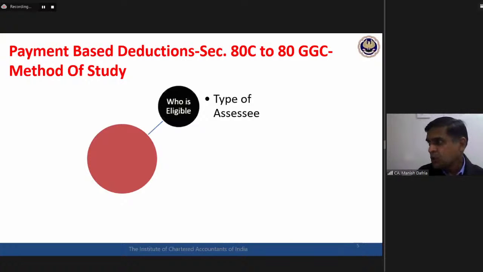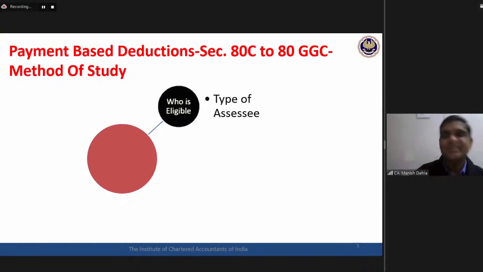Okay, Gonthi from Chennai says only resident individual. Raman says both the assessees. I have two answers, one from Delhi and one from Chennai. Anybody from the central part of the country? North and south we have covered. Central, western or eastern part of the country: is 80C available for both types of assessees or only for resident? Okay, we will get to that particular answer.